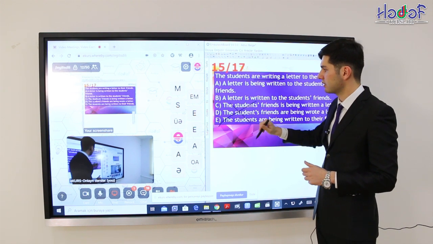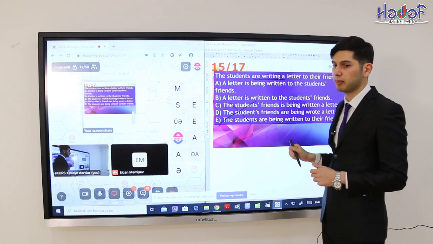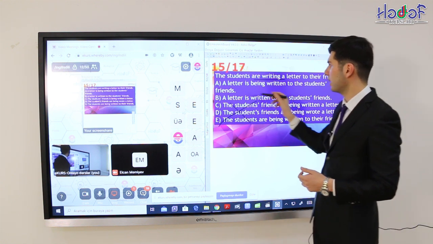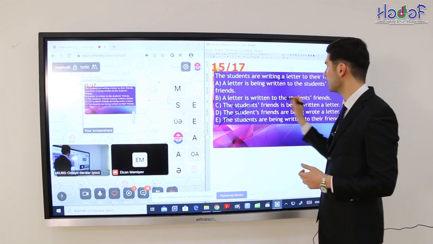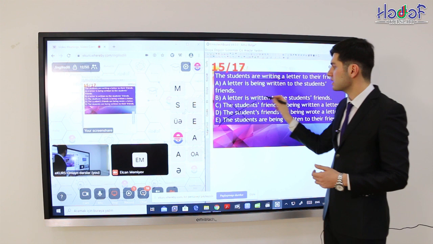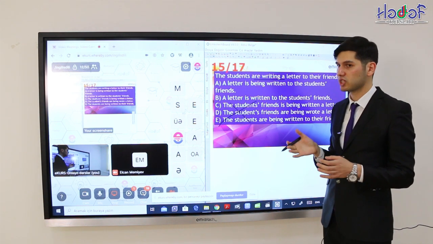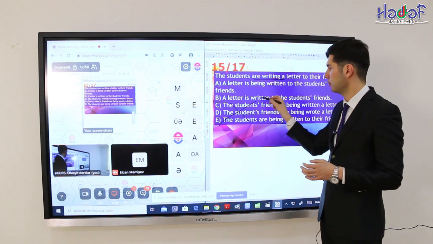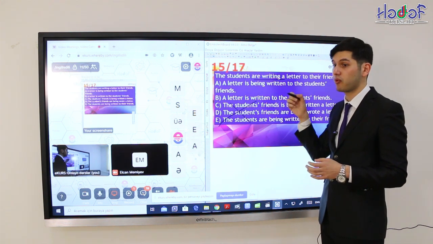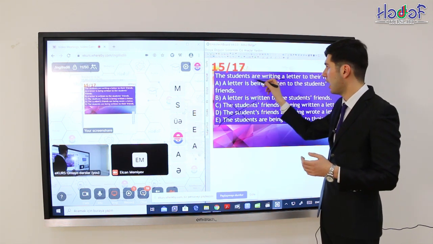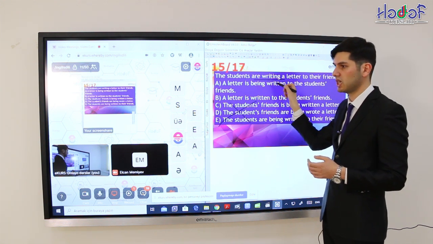So, three variants C, D, E are incorrect because of the subject. Now we have two variants. A letter is being written, a letter is written. Is written, we know this is the passive voice, but of which tense form? Am, is, are plus participle two. This is the present simple, but our sentence is in present continuous.